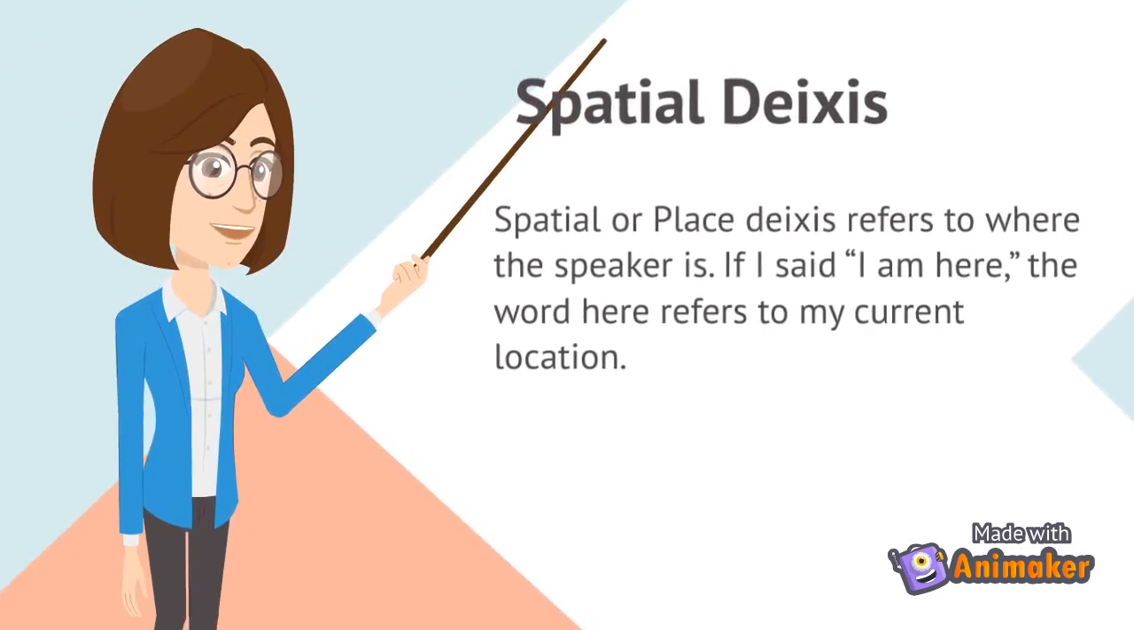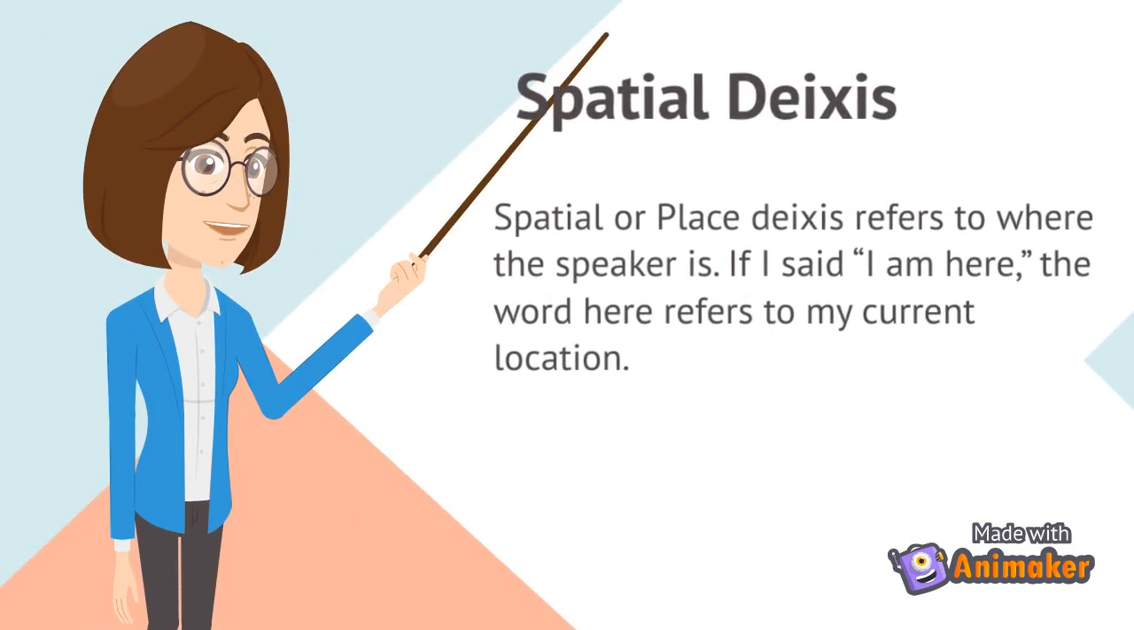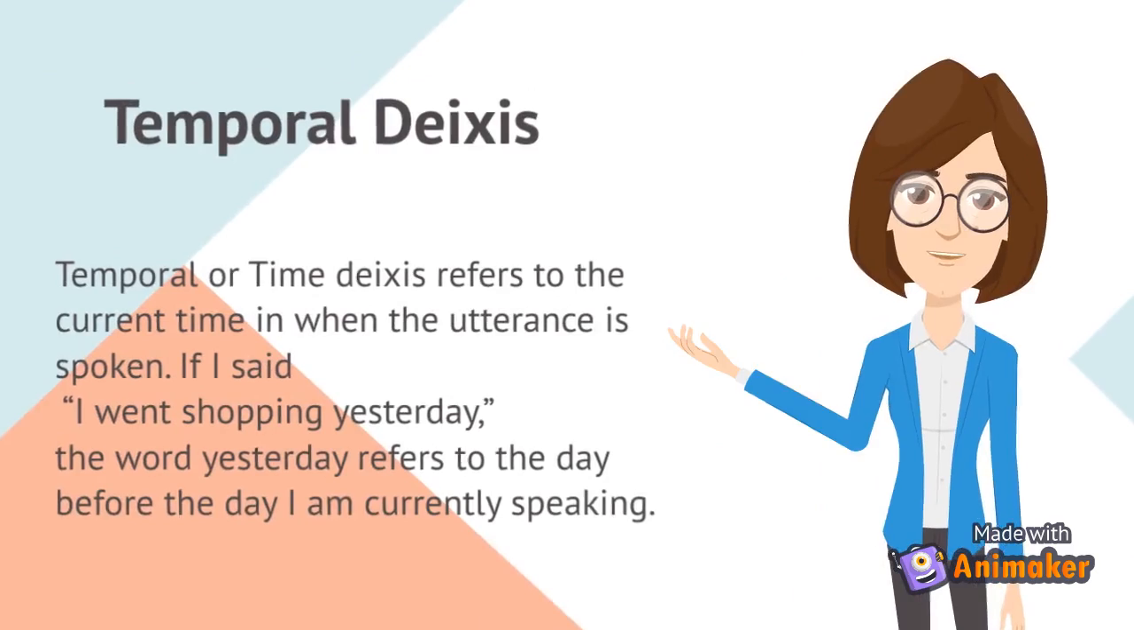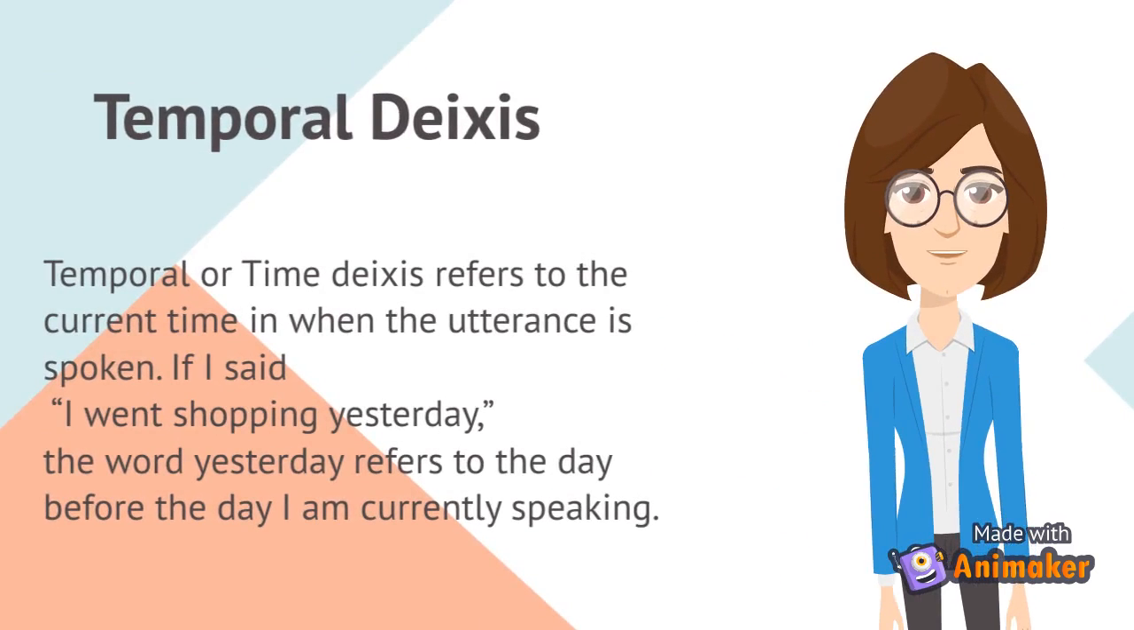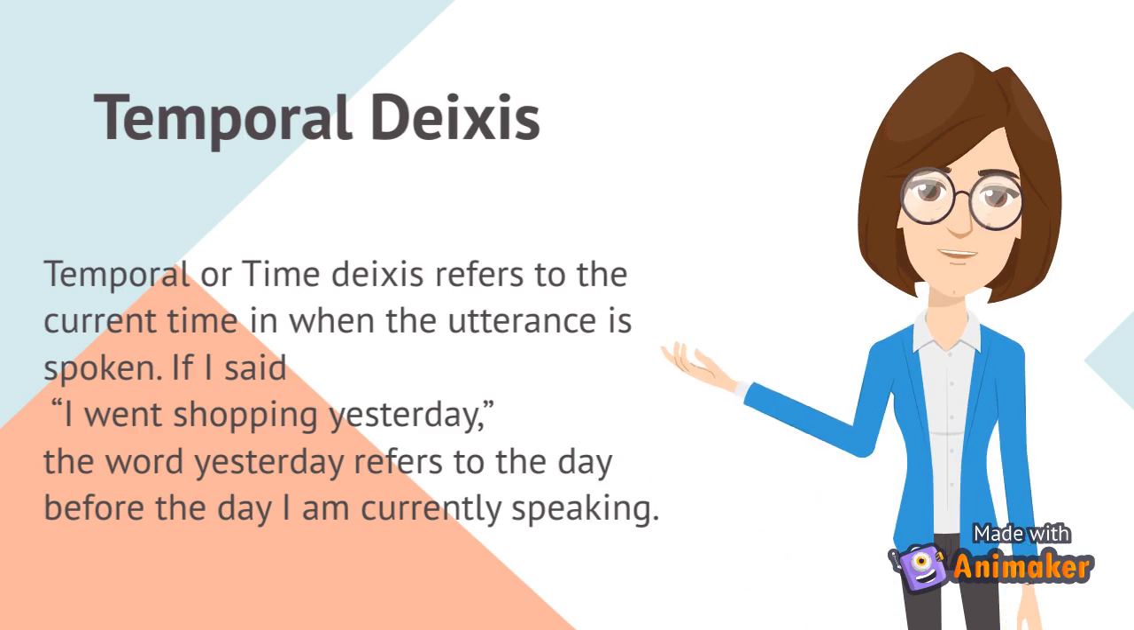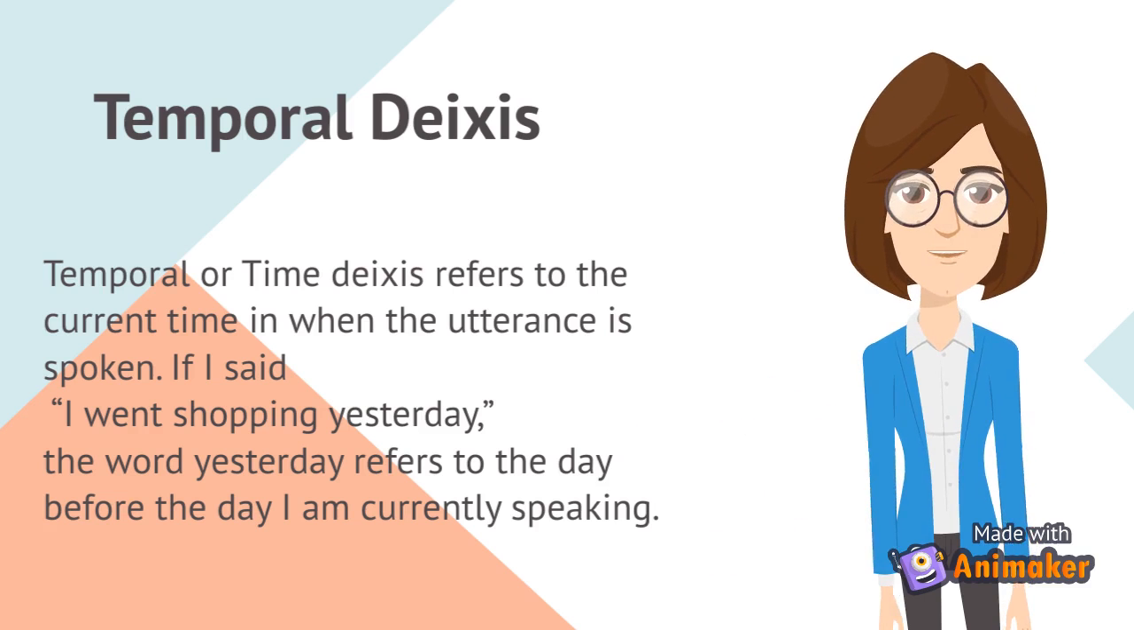Place deixis refers to where the speaker is. If I said, I am here, the word here refers to my current location. Time deixis refers to the current time and when the utterance is spoken. If I said, I went shopping yesterday, the word yesterday refers to the day before the day I am currently speaking.